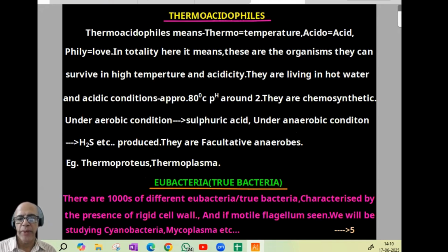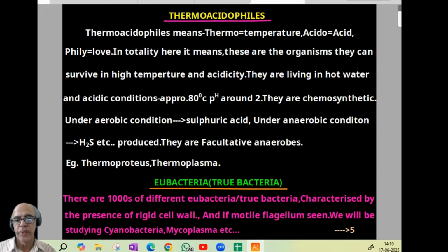Thermoacidophiles: thermo means temperature, acido means acid, and phile means love. So in totality, these are the organisms that can survive in high temperature and acidity, the extreme conditions. They are living in hot water and acidic conditions. Approximate temperature will be around 80 degrees centigrade, and pH is around 2.